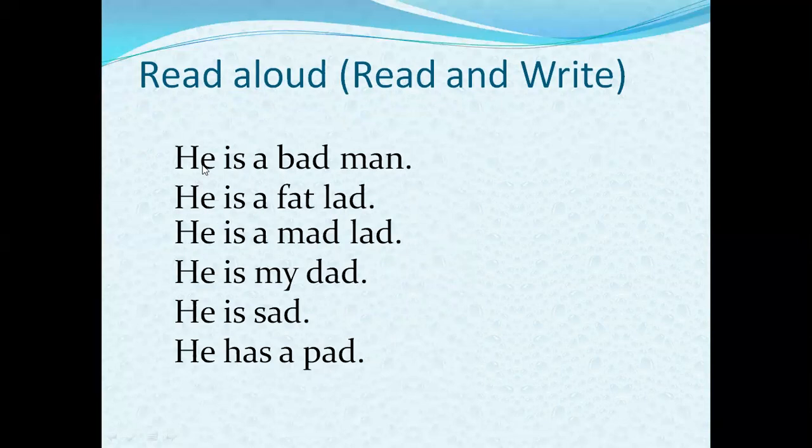Now, look at this word. It is H-E, he. How to pronounce these two letters? H-E, he. Okay? He is. These are two new words for you here. He is a bad man. Again, he is a bad man. He is a fat lad. You can see it's very easy to read these sentences.